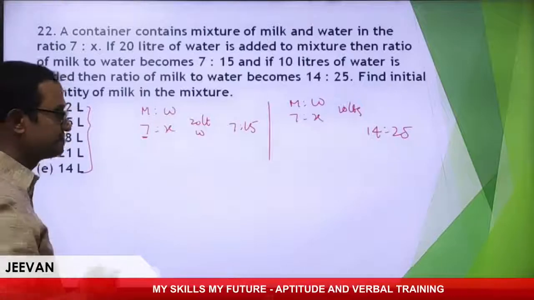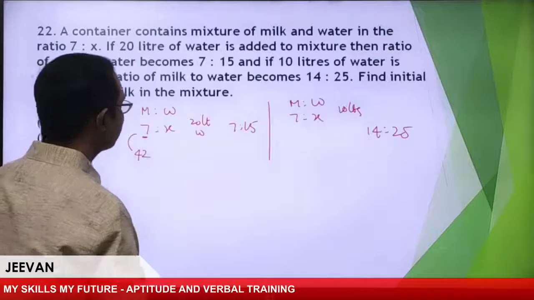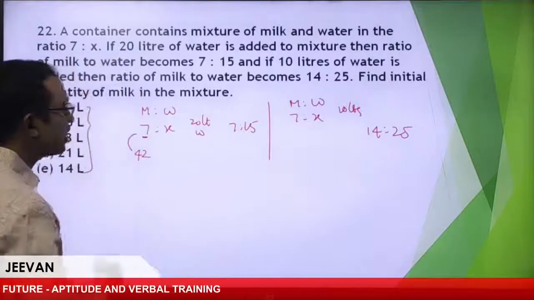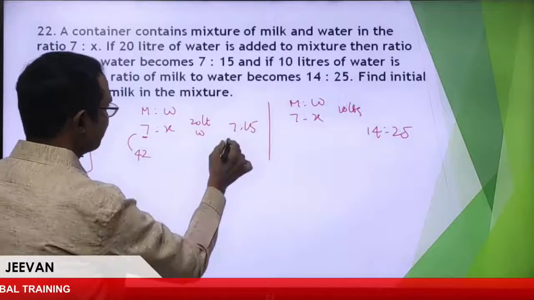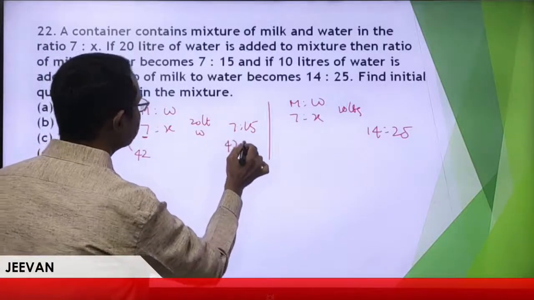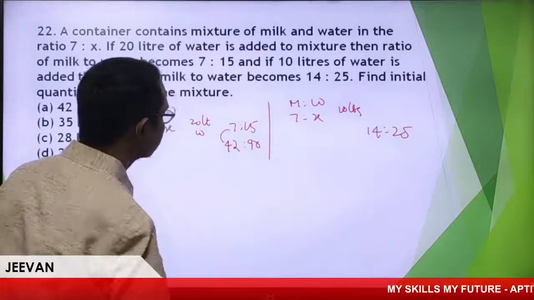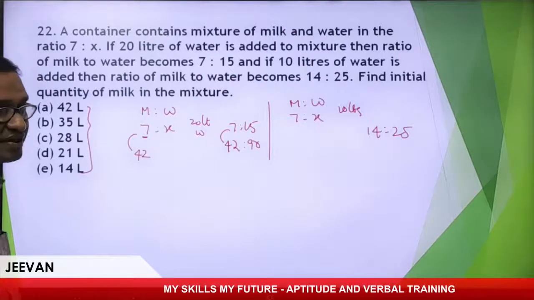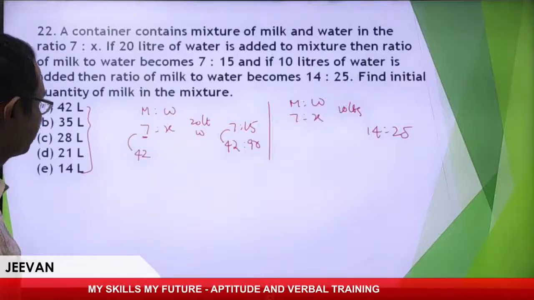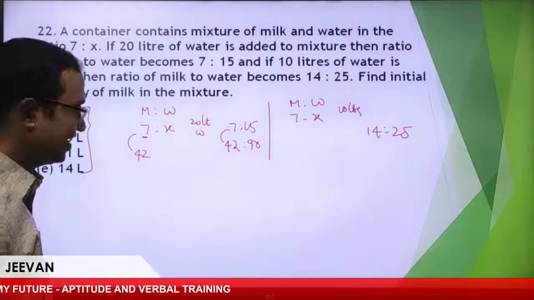As Kabir said, 42, 6 times. How much will it be? 7:15. If I take 42 as 6 times, then definitely it is 90. Initially, how much was it? 15. I think 42 does not work.